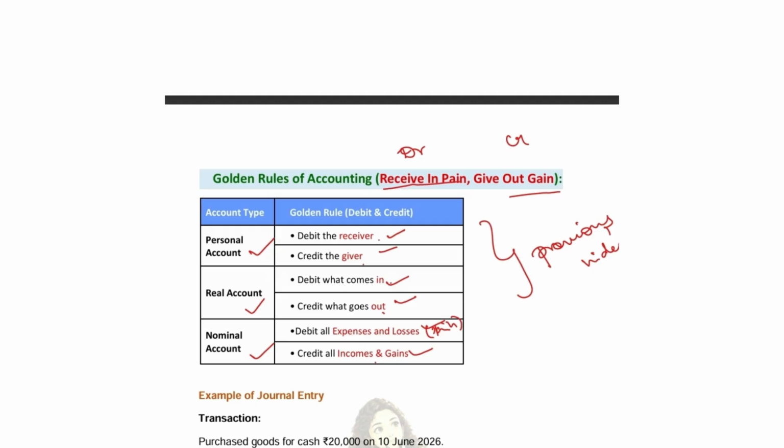Just repeat with me. Personal account, debit the receiver, credit the giver. Real account, debit what comes in, credit what goes out. And nominal account, debit all expenses and losses, credit all incomes and gains. In simple terms, please remember as receive in pain, give out gain. You can first fill the receive in pain column, which is debit, and then you can write as give out gain. Okay, understood?